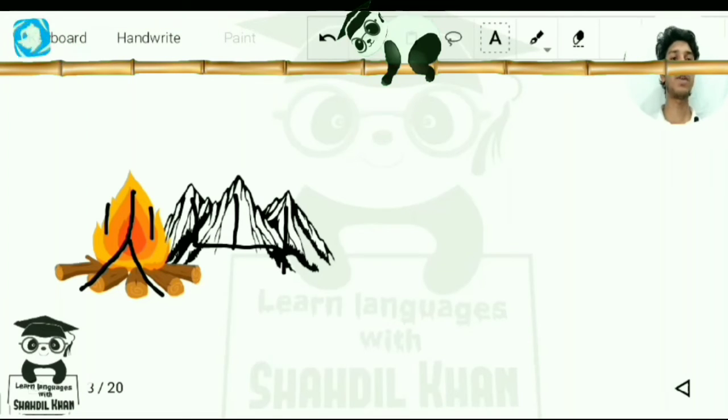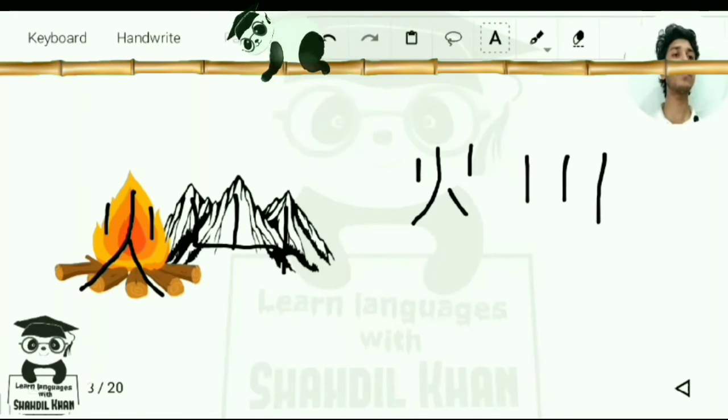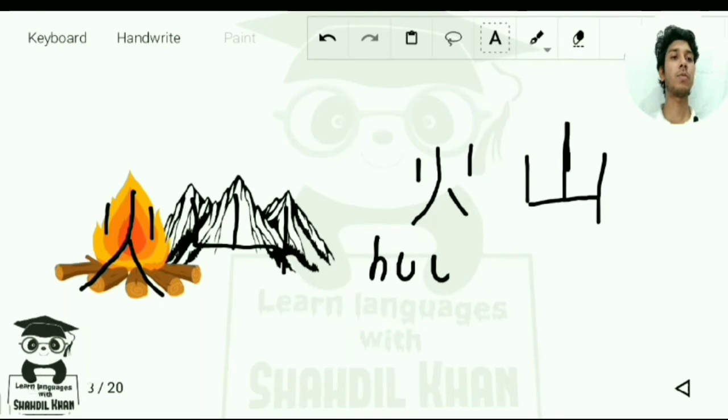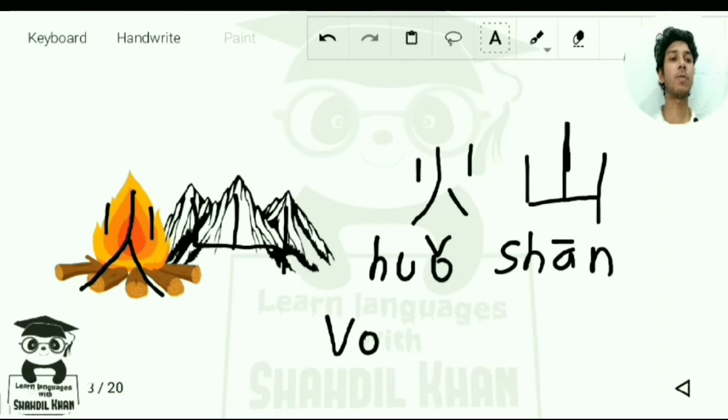If we have to write volcano, you write first the fire and the mountain. In this way you can remember huo shan, that means volcano, V-O-L-C-A-N-O, volcano, that means fire mountain. So you can remember this like this.